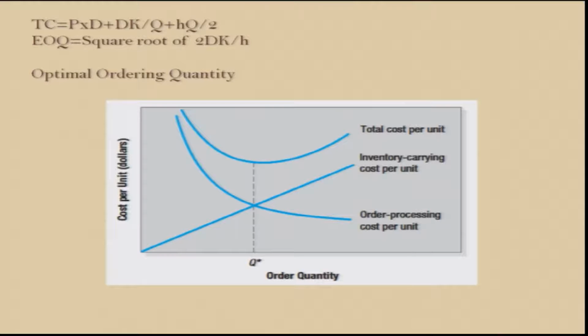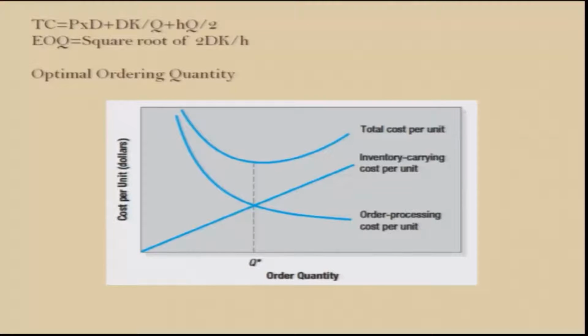So, D into K by Q is the ordering cost, and H by 2 into Q is the average holding cost. If we take the first order derivative of this, that gives us the square root of 2DK by H. This is the formula for the economic order quantity.